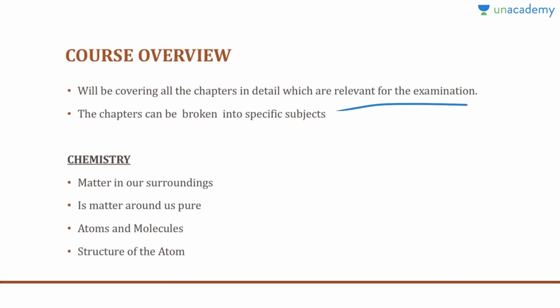So depending on that, there are overall 15 chapters in this booklet, and we can categorize them according to the specific subjects. For example, in chemistry there are four chapters: matter in our surroundings, is matter around us pure, atoms and molecules, and the structure of the atom. These are very basic chapters, but still there can be some questions which can come up in the examination.